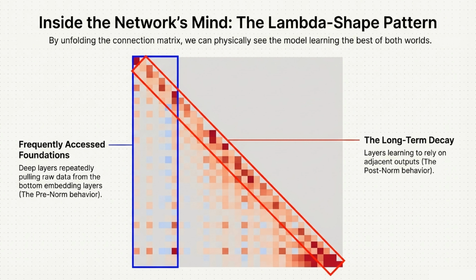If we look inside the network's mind by unfolding the connection matrix, we physically see the model learning the best of both worlds, creating a unique lambda shape pattern. On one side, deep layers repeatedly pull raw data from the bottom embedding layers, displaying pre-norm behavior. On the other, we see long-term decay, where layers learn to rely on adjacent outputs, displaying classic post-norm behavior.